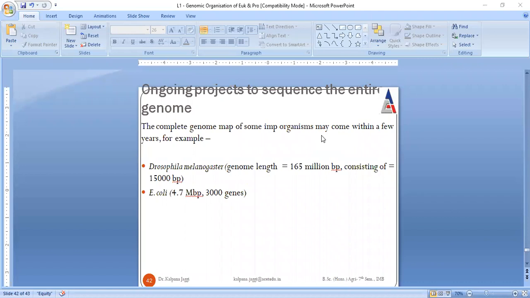Here comes your second poll. The chemical nature of DNA consists of 4 nitrogenous bases.